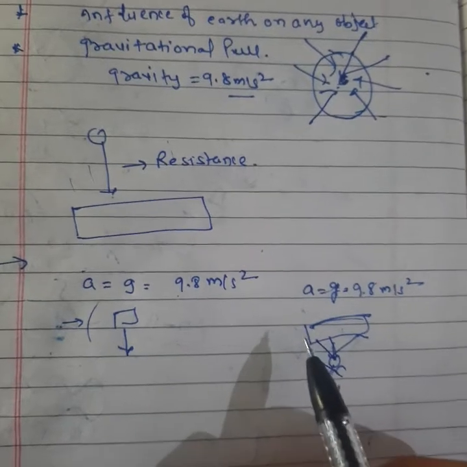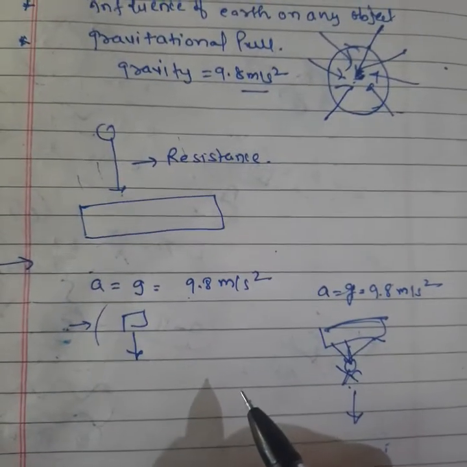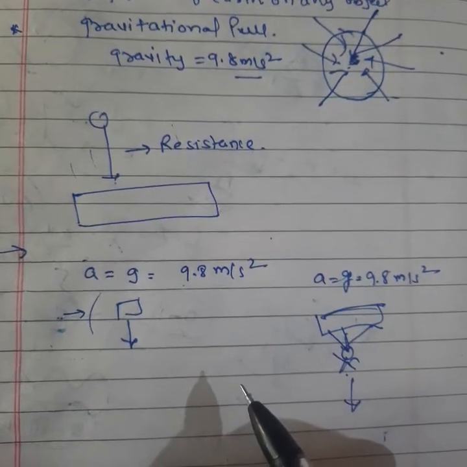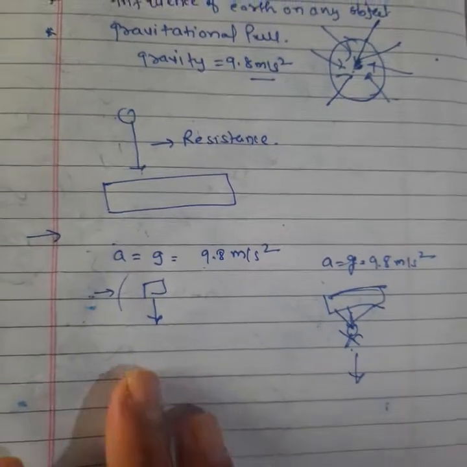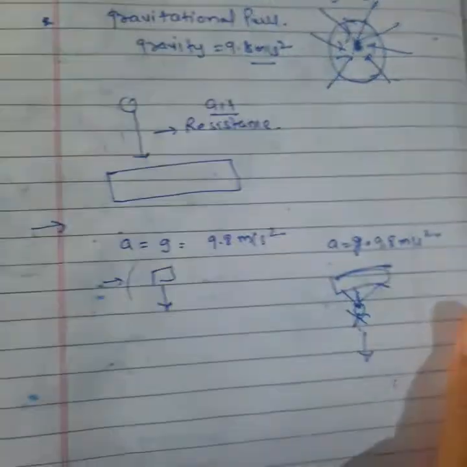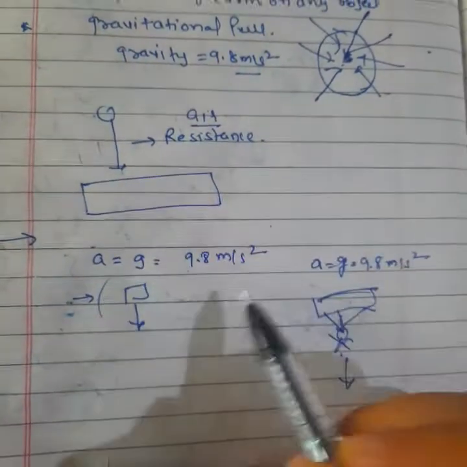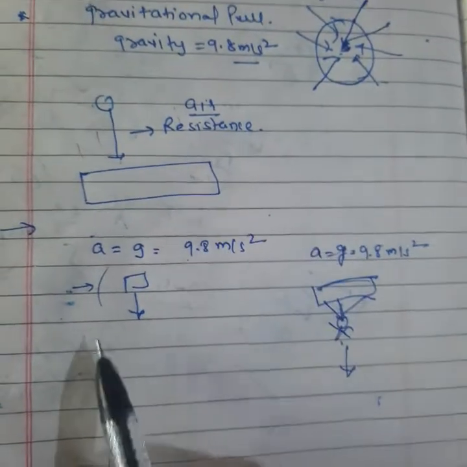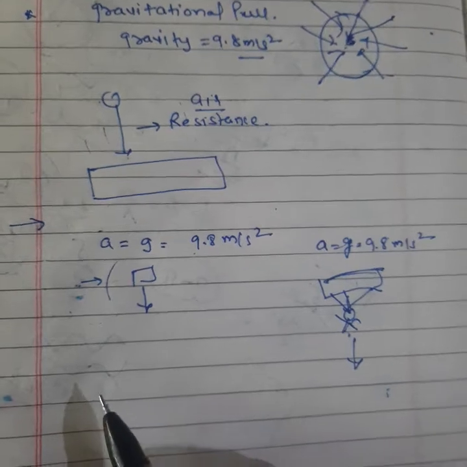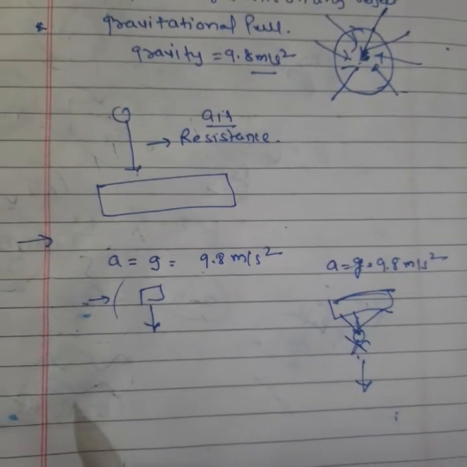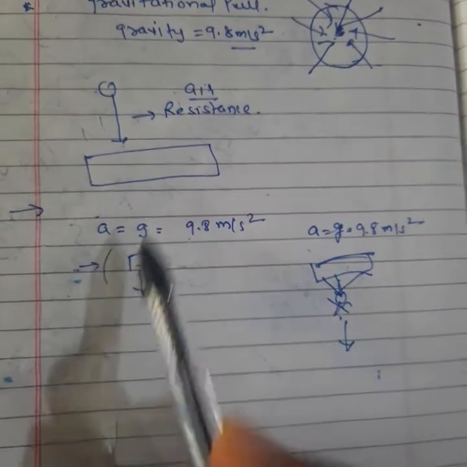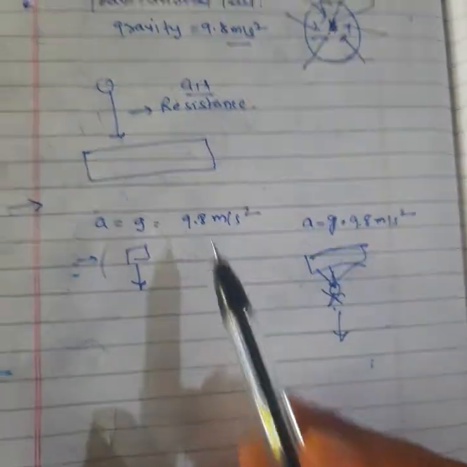Then why does a person without a parachute reach the ground earlier than the parachute person when both fall from the same height? What is the reason? We can include air resistance. It happens due to air resistance only. The answer is quite simple: the acceleration is the same for all bodies only where air is not present. In the above case, we do the experiment in the presence of air.